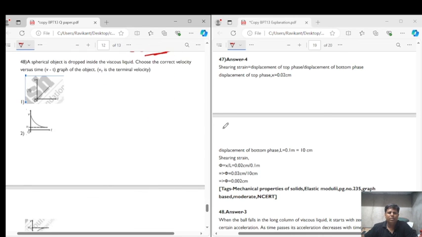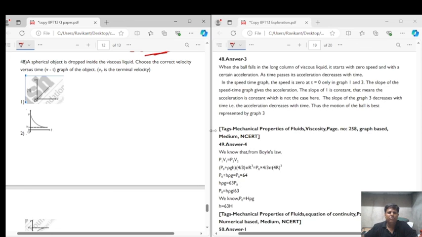Question number 48 says that a spherical object is dropped inside the viscous liquid. Choose the correct velocity versus time graph of the object, where Vt is the terminal velocity. When an object has been dropped inside it, its velocity first increases, and then it gradually becomes constant, because it faces the opposing forces of the force of viscosity and the buoyant force.